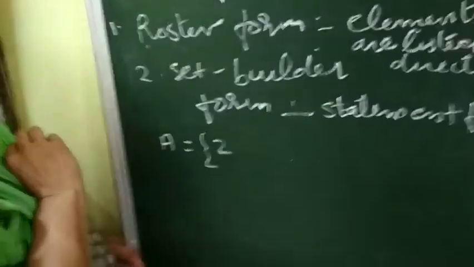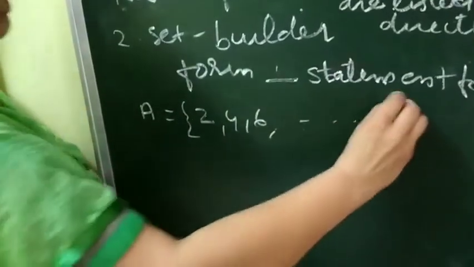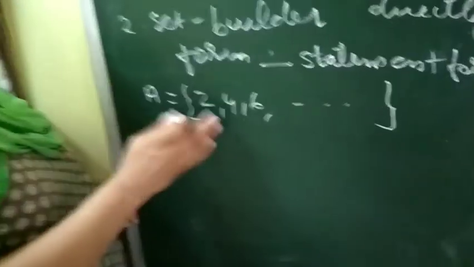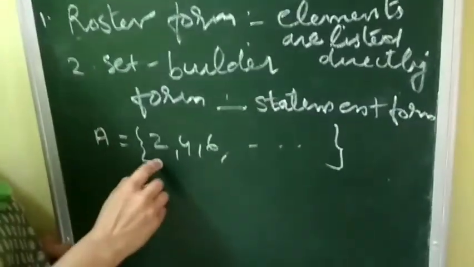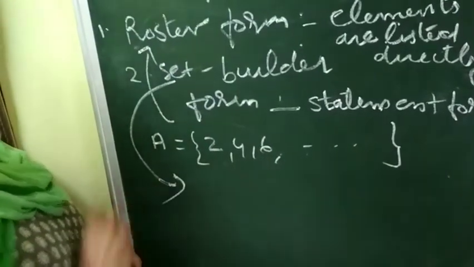In roster form कैसे लिखेंगे even numbers को? 2, 4, 6, etc. like that. The uncountable numbers elements are here. This is which form? This is the roster form. Now in set builder form we can write this.